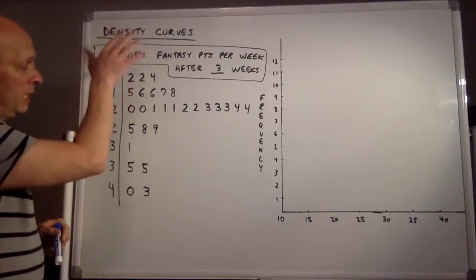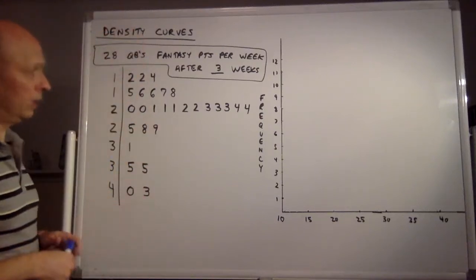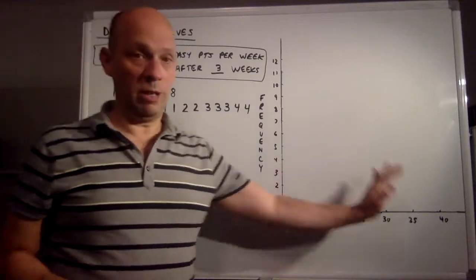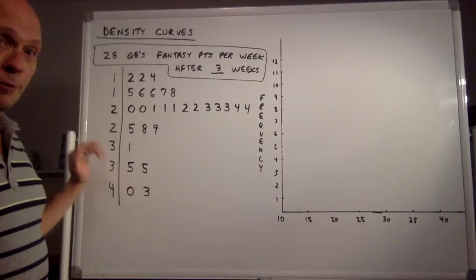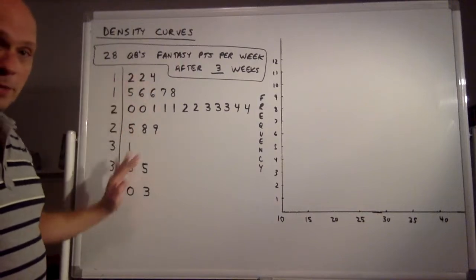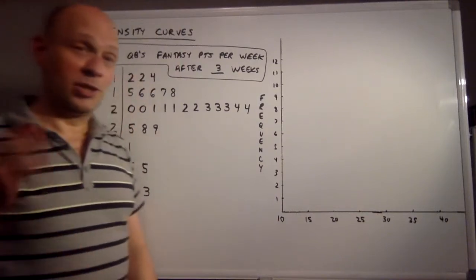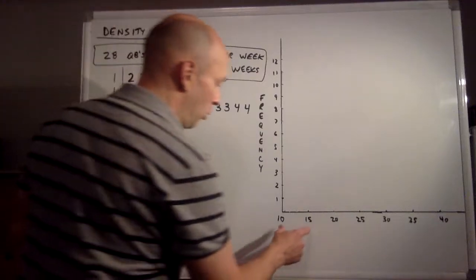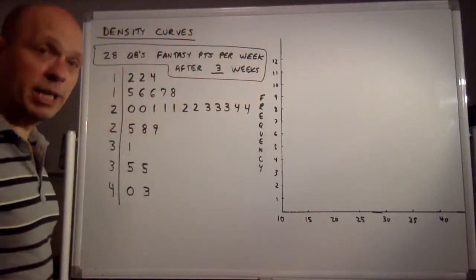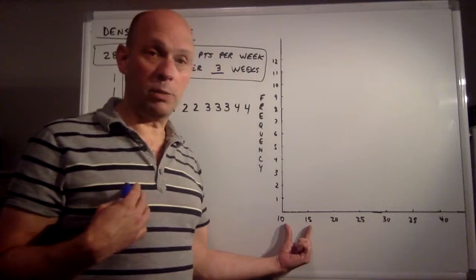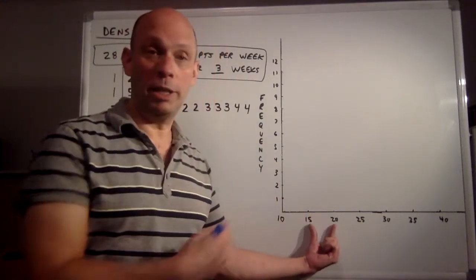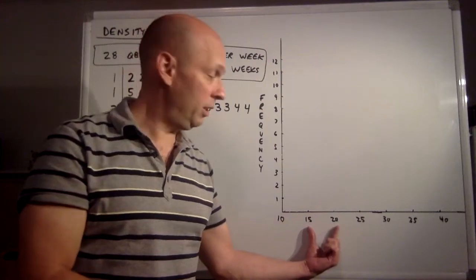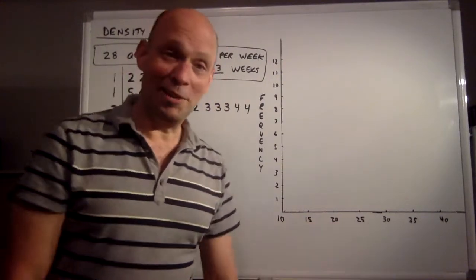What I'm going to do is take this stem plot and convert it into a histogram over here. The shape of that histogram should be pretty familiar based on what this stem plot looks like. So let's do it. My first category is from 10 to 15, although it's really from 10 to 14, so we'll call this 10 to 15, not including 15. This will be 15 to 20, not including 20. In other words, 15 to 19, 20 to 24, and so on.